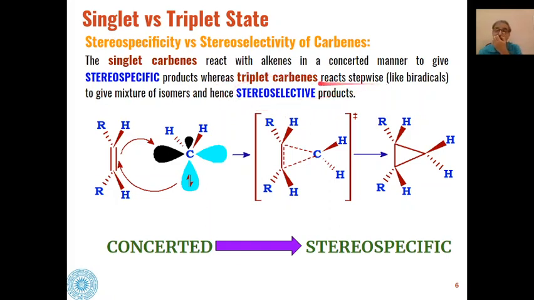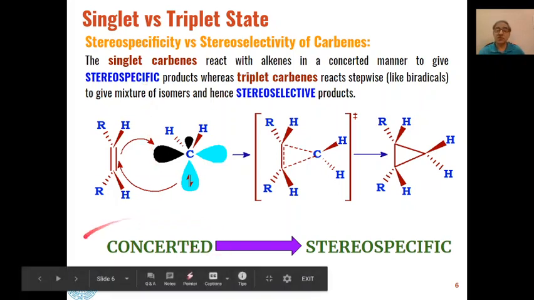So here both the products will be formed, one in more amount, other in lesser amount, but the reaction therefore will be stereoselective. Whereas with singlet carbenes we will get only one product, a specific product is formed, that is why this will be called a stereospecific product. So the reaction here in case of singlet carbenes is a concerted mechanism, and the product formed is a stereospecific product.